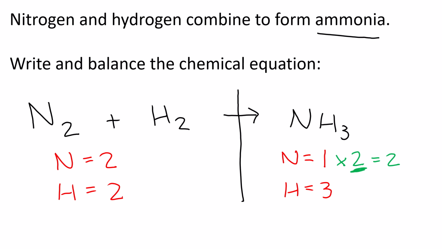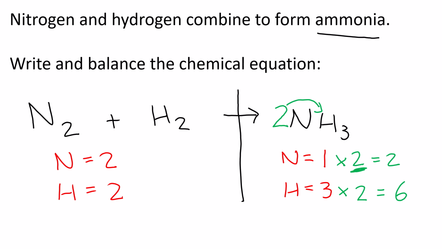Whatever you times by, that is the number that goes in front. But because I made this 2, what have I done to hydrogen? I've also times the hydrogen by 2. And 3 times 2 is 6. So now I have 6 hydrogens on the right-hand side. Okay? My nitrogen's balanced, but now my hydrogens are off.